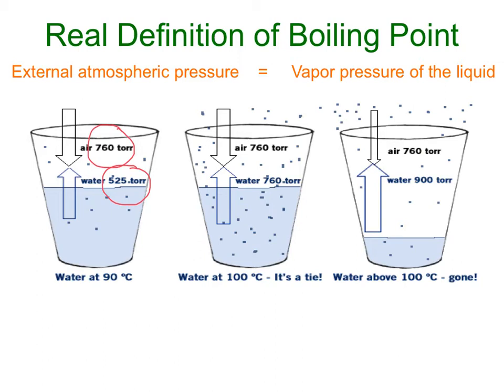Thus, only a small amount of the molecules in the liquid will be able to vaporize. In the second beaker, you can see that there is a tie between the air pressure and the vapor pressure of water. Because of this, we will start to see the liquid molecules converting to the vapor molecules with more intensity, and thus the process of boiling is occurring.